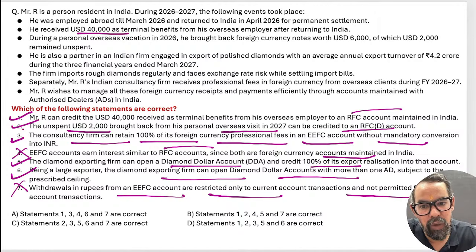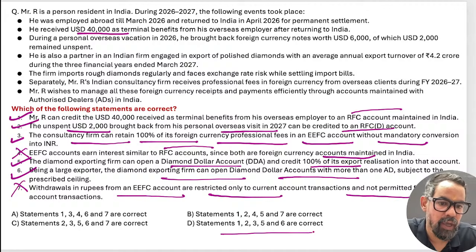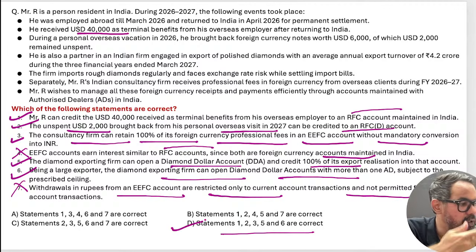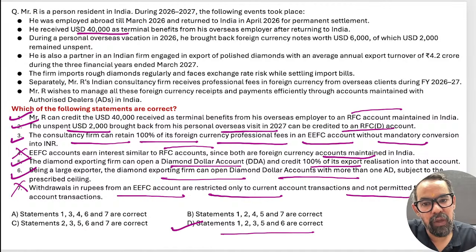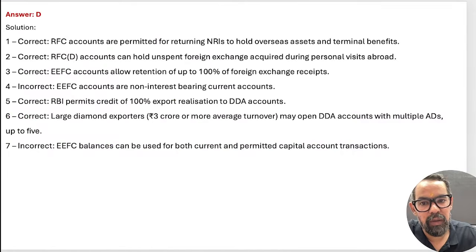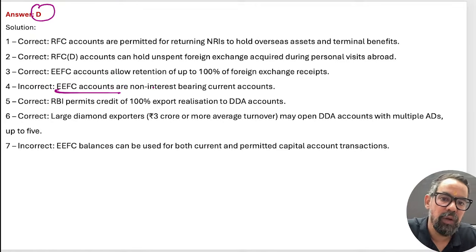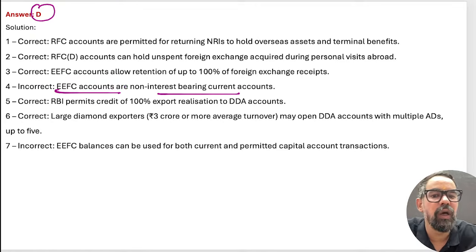This is wrong. 1 2 3 5 6, 1 2 3. Option D should be the right answer for this particular one. Okay, so this is when it comes to this. So Exchange Earner Foreign Currency Account is a non-interest bearing account in this particular one. I'll just check if I've kept that notes around this.